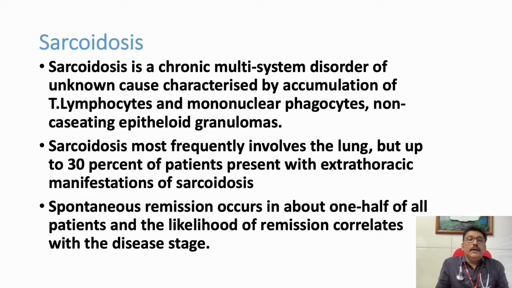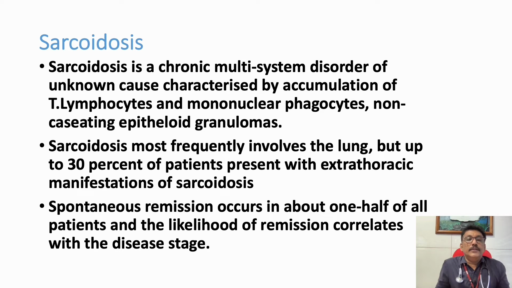It's a chronic multi-system disorder, where T lymphocytes and mononuclear phagocytes accumulate in tissues and lead to non-caseating epithelioid granuloma. You should understand the difference between TB and sarcoidosis. TB is a caseating granuloma. Here it is a non-caseating granuloma. That is the main difference.